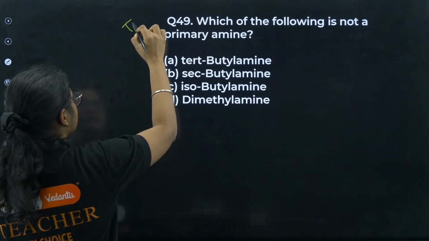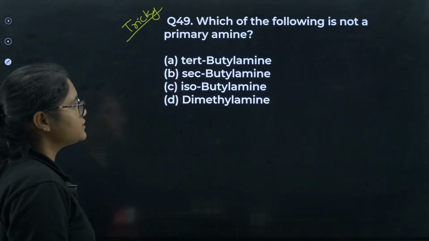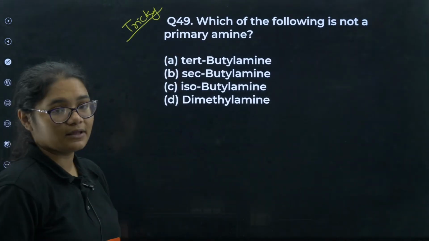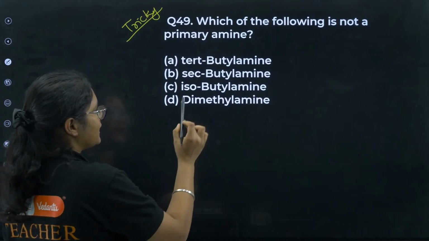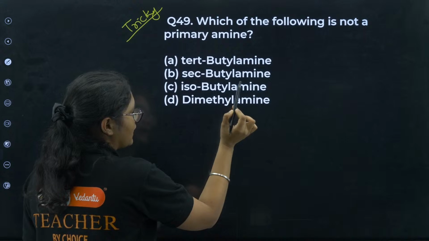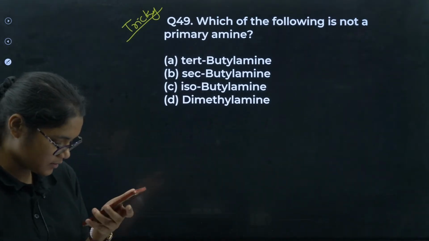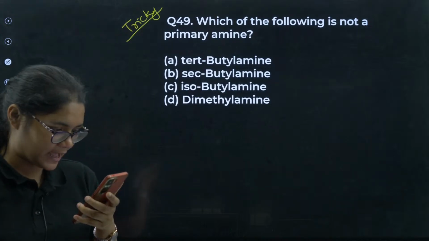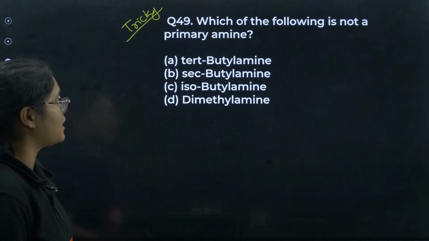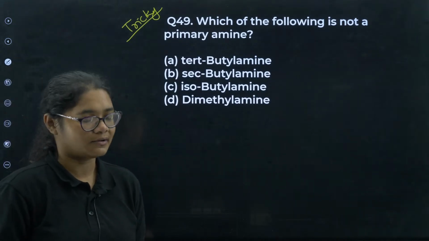Which of the following is not a primary amine? This is a very tricky question, I feel. Let me see how many of you are answering it correctly. Tert-butylamine, sec-butylamine, isobutylamine and dimethylamine. Very, very tricky and important question. Please mark this question important. The options are really given in a tricky way to confuse all of you.